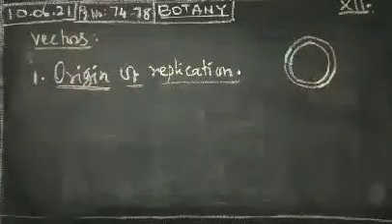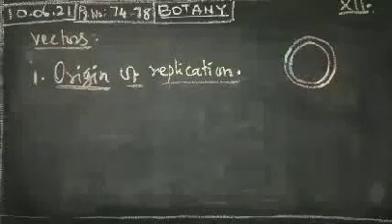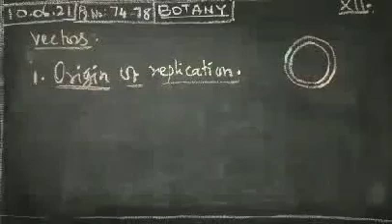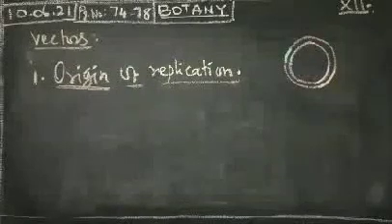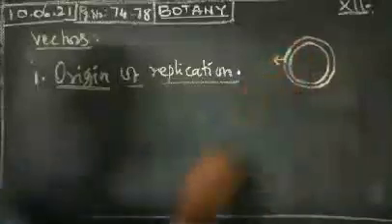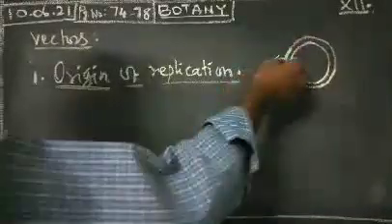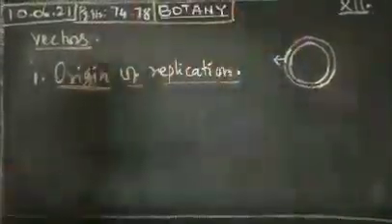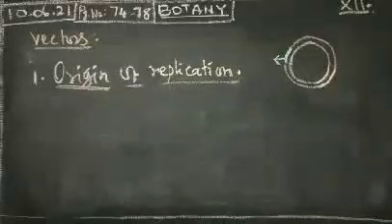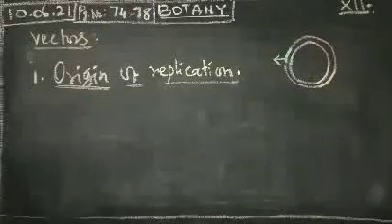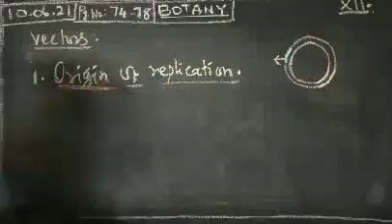When a new DNA fragment is inserted into this one, then it will replicate. That is called the origin of replication.